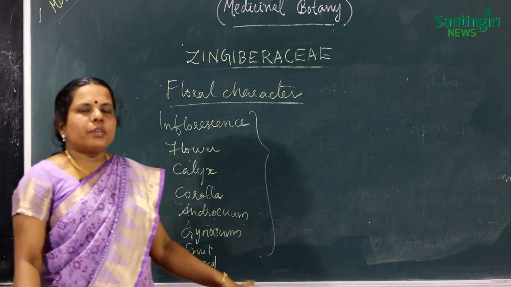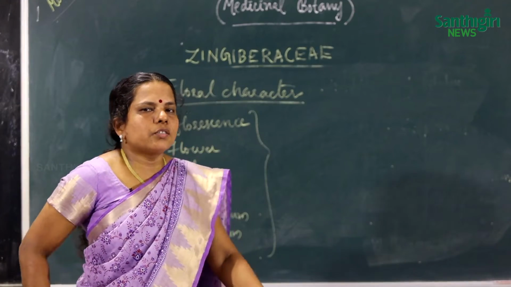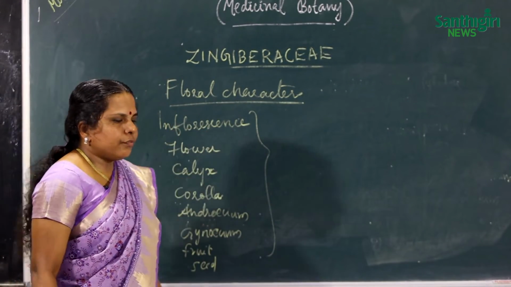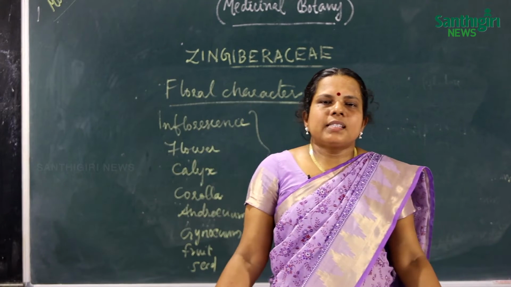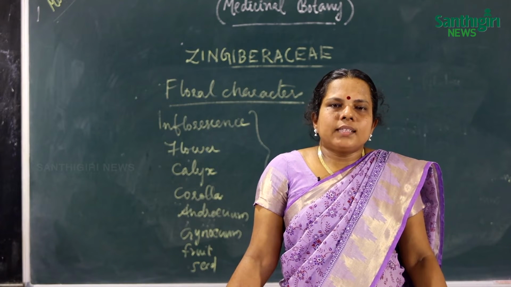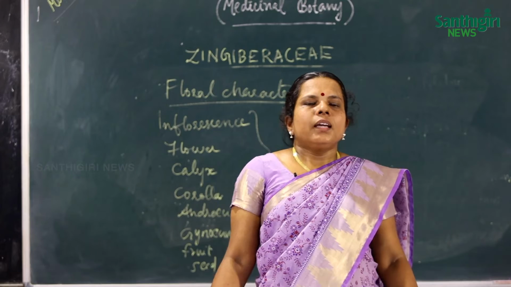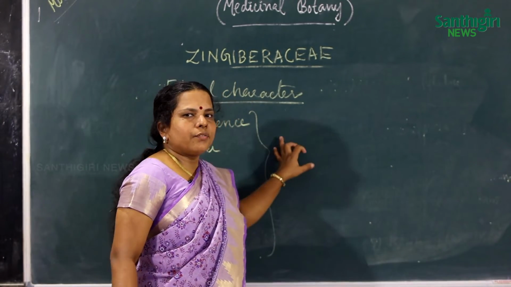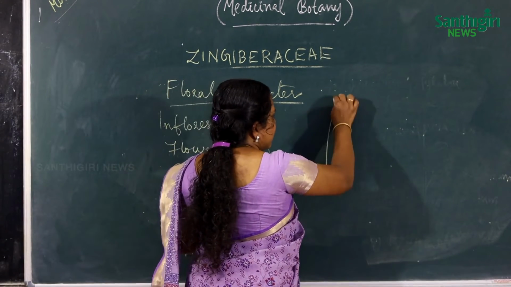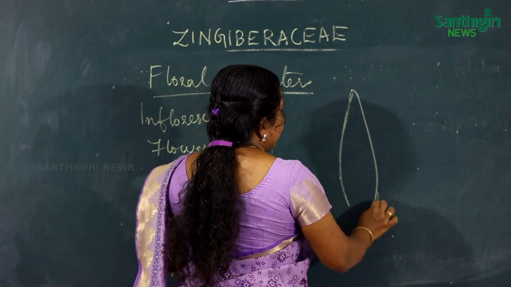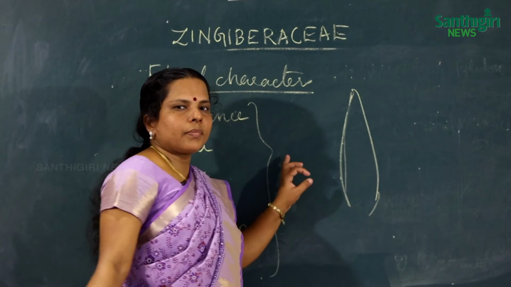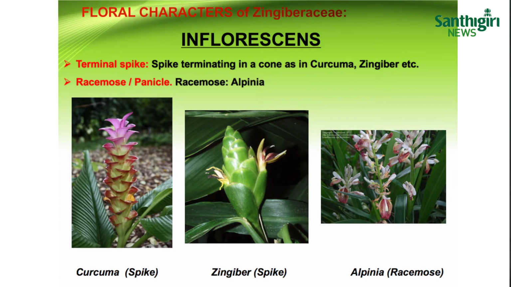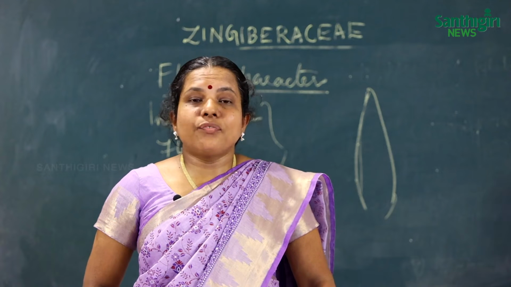Now we will discuss the special characteristic features of each category. The inflorescence may be a spike, a raceme, or a panicle. In Curcuma, ginger, etc., we can see a spike inflorescence arranged cone-like. In Alpinia, the inflorescence is the racemose type. The next is the flower.